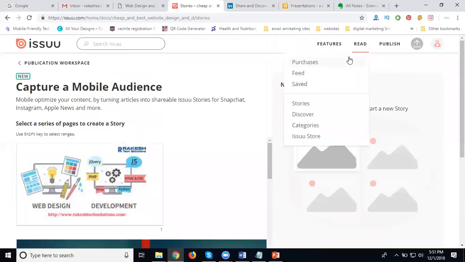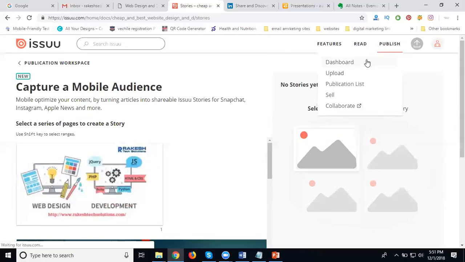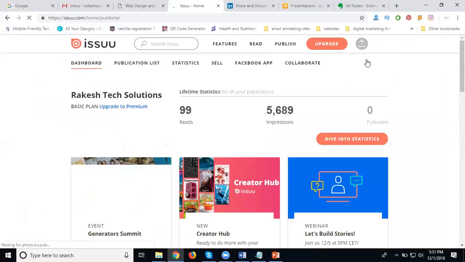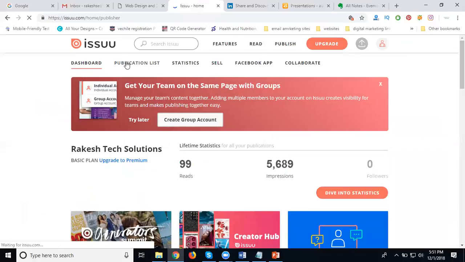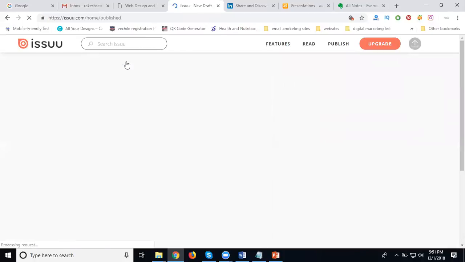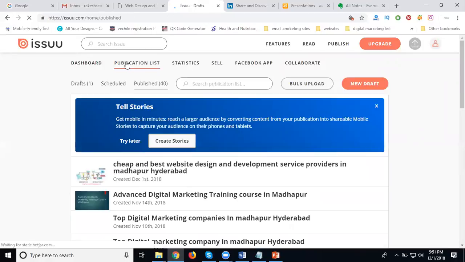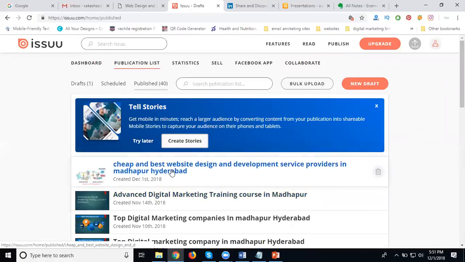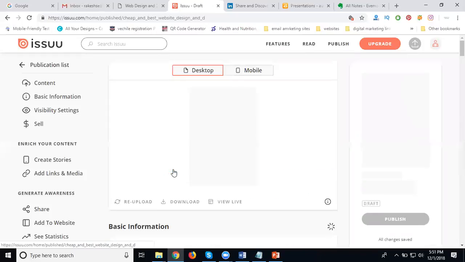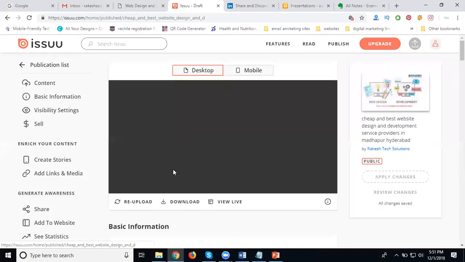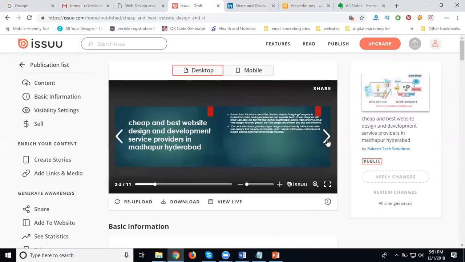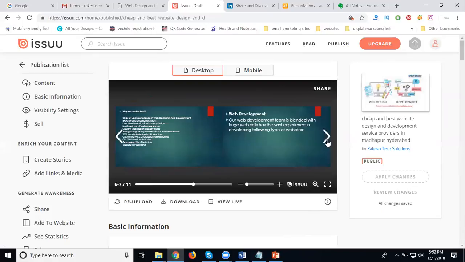Now go to the dashboard, publication list. Based on the article submission, it will show like this. People will see this article just like a textbook. Same like a textbook, I can see. So there are two types: one is a textbook, the second is a video type. You can see.